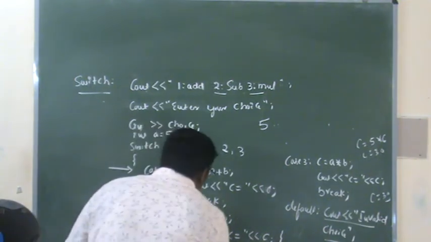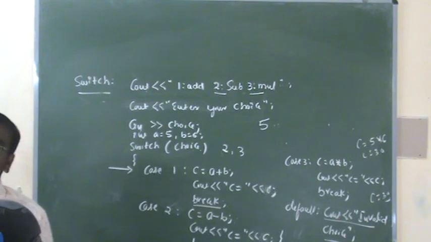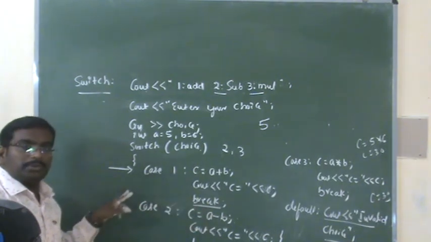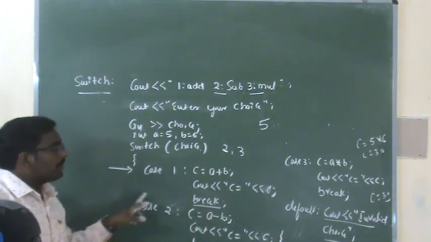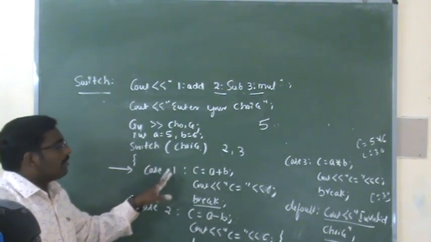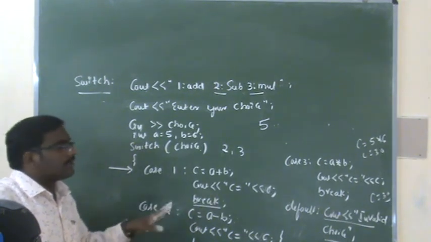I already explained what break is also. Break is an unconditional statement. This break statement is used to terminate a loop. Why do we use the break statement in the switch? When case 1 is executed, there is no need to execute the second case and third case.